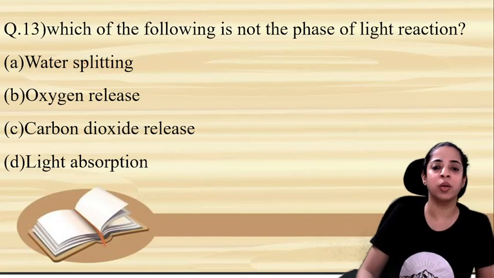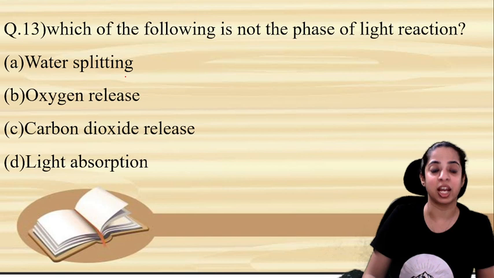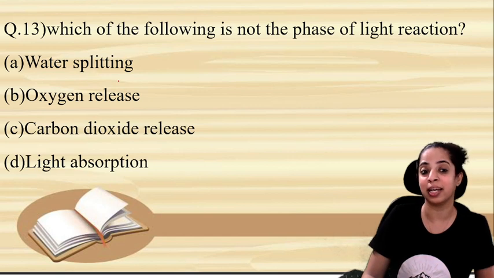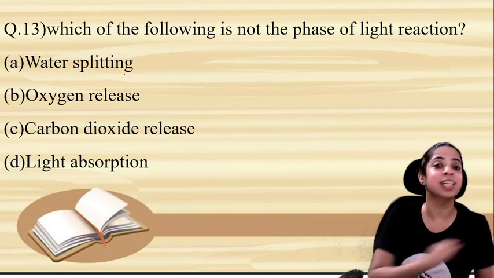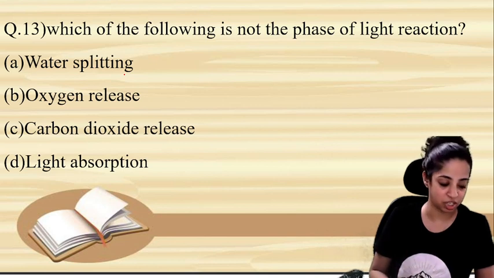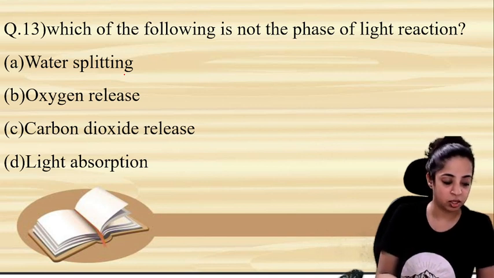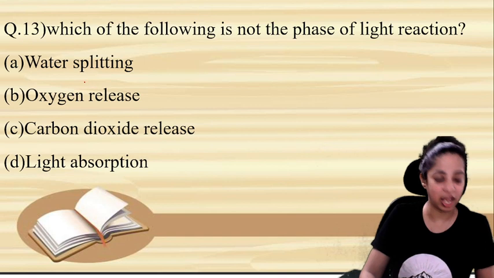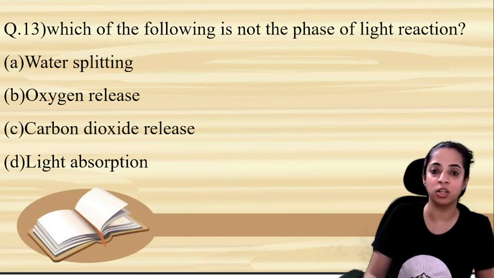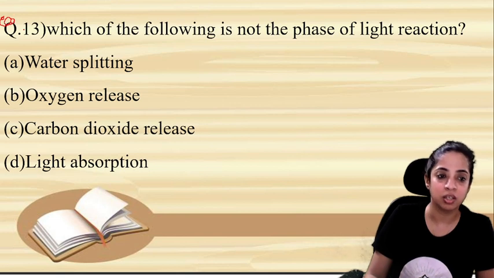Which of the following is not the phase of light reaction? Is it water splitting? Is it oxygen release? Is it carbon dioxide release? Or is it light absorption? Read the question very carefully. Which of the following is not the phase of light reaction? So the answer is carbon dioxide release is not the phase of light reaction. So the answer is C.